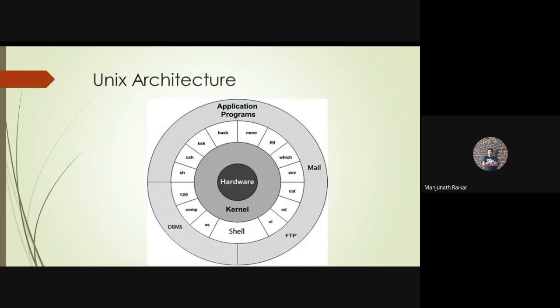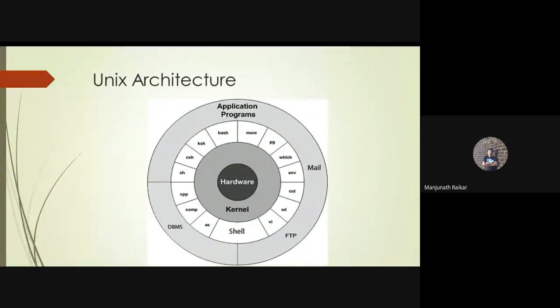In the place of kernel, the operating system is found, and in the shell there are various commands, like whatever command you are using, all such commands are found inside the shell. Clear?